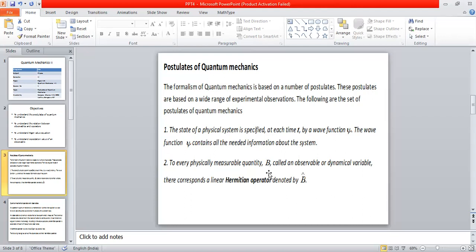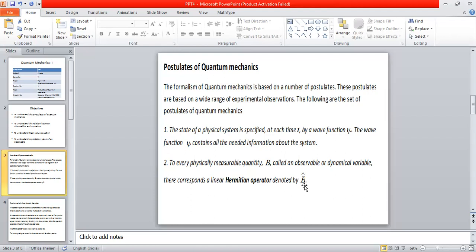According to this postulate, all observables can be represented by an operator. And these operators are not ordinary mathematical operators. Basically, they are linear Hermitian operators. We are going to discuss this linear Hermitian operator. What is a Hermitian operator? I'm going to explain a little later. But anyhow, according to this postulate, for each and every observable B, there corresponds a linear Hermitian operator, and that is denoted by B cap.